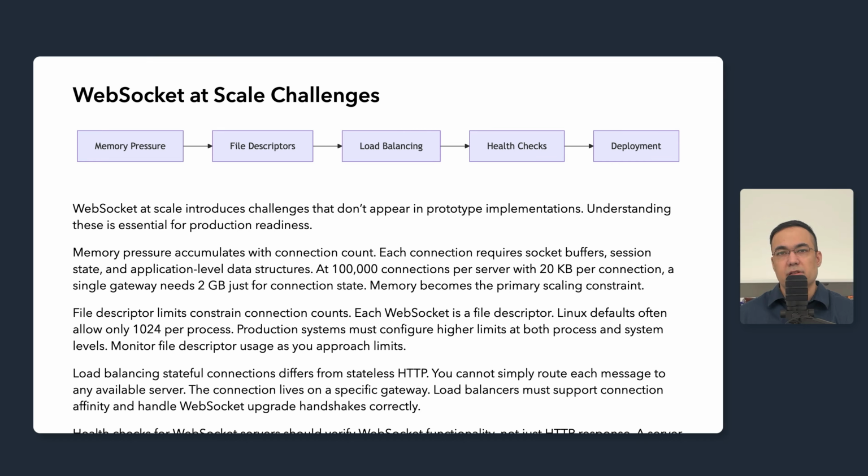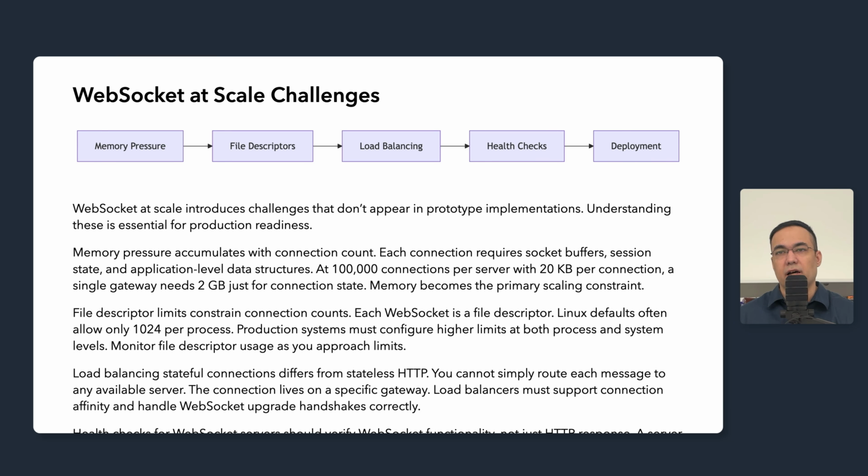File descriptor limits constrain the connection counts at the operating system level. Each WebSocket connection is a file descriptor. Linux defaults often allow only 1024 file descriptors per process, which is wildly insufficient for a production gateway.